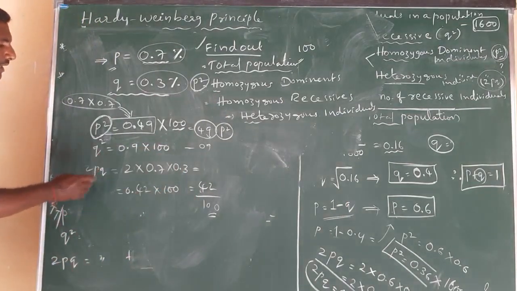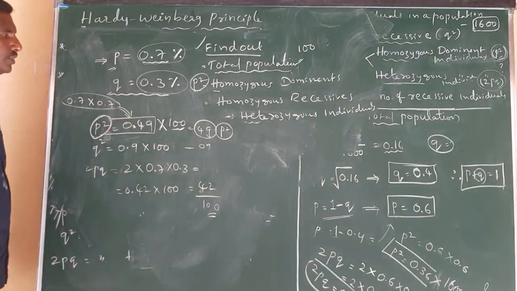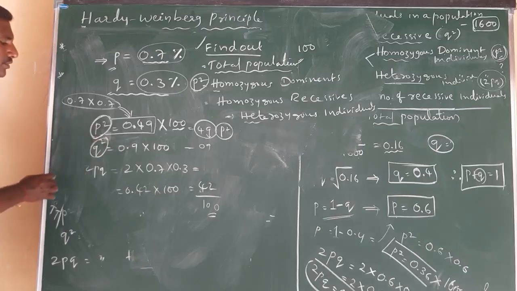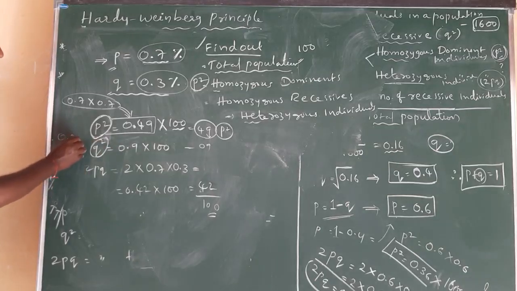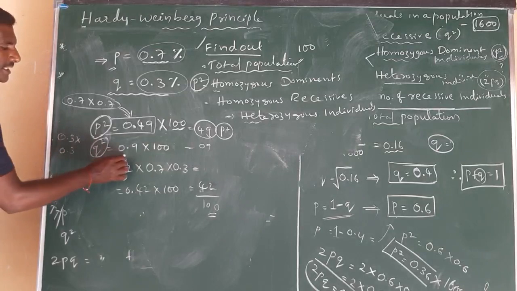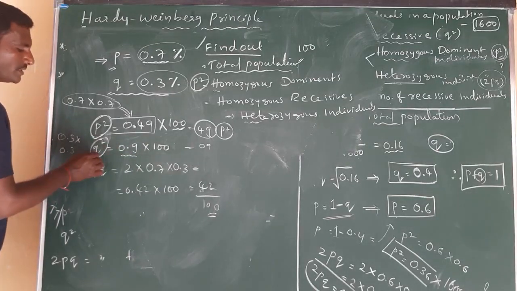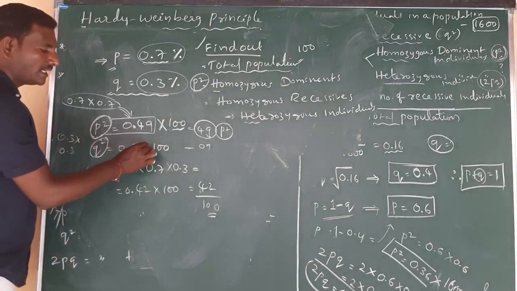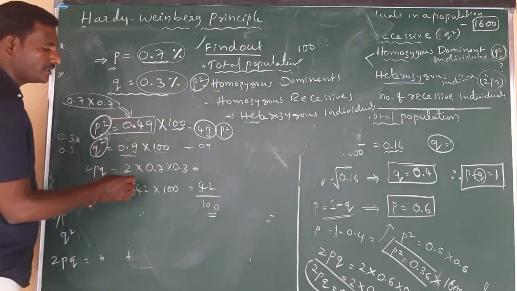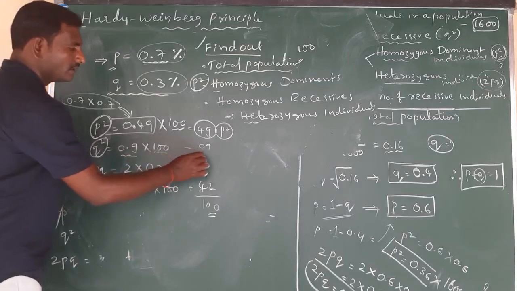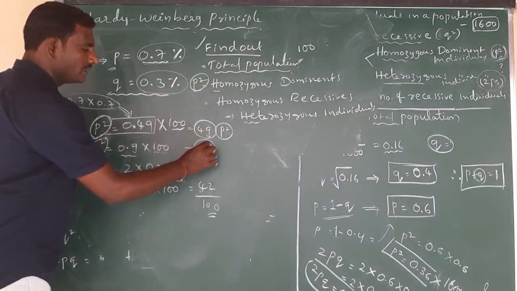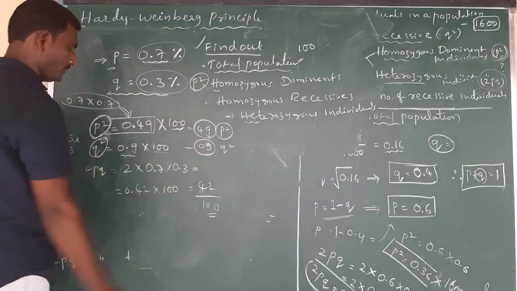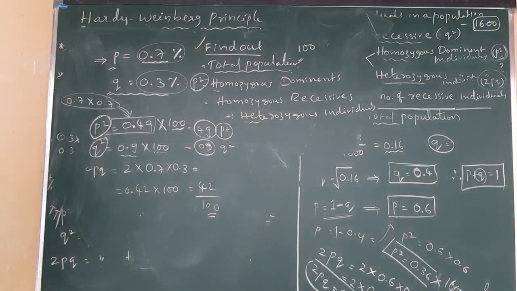Similarly, Q square. They already gave the Q value, 0.3. Then we have to identify Q square. So 0.3 into 0.3, that is 0.09. This is the frequency of homozygous recessive individuals. With this frequency, we multiply with the total number of individuals, and finally the answer is 9 individuals. These 9 individuals are Q square, homozygous recessive individuals.